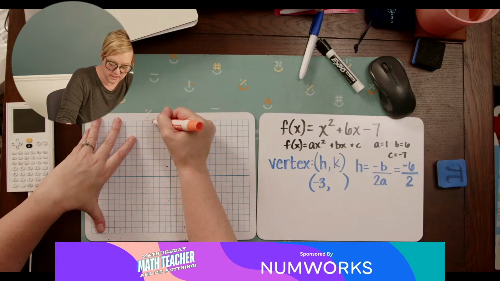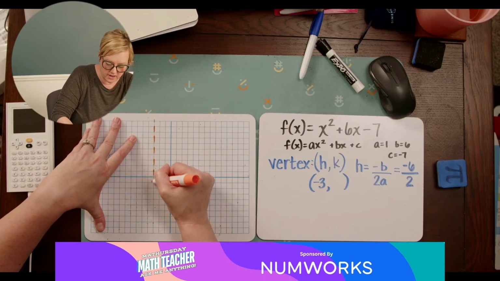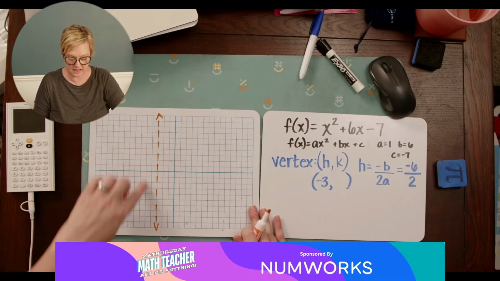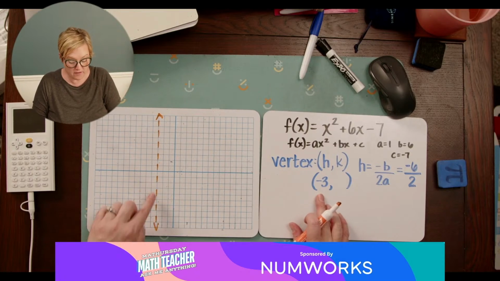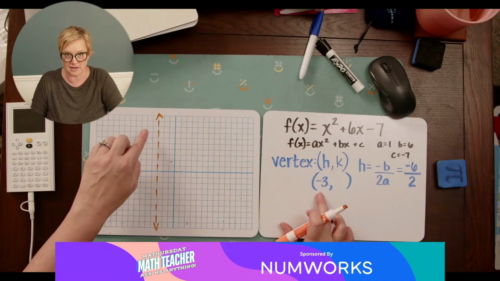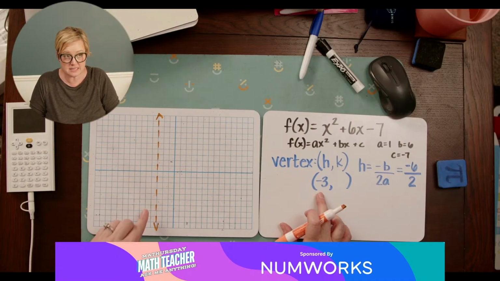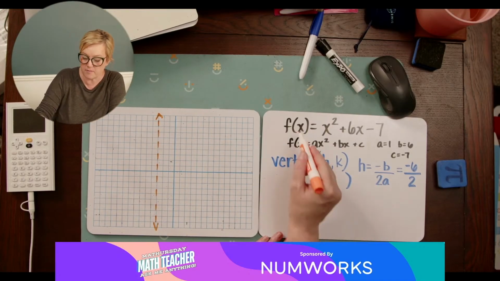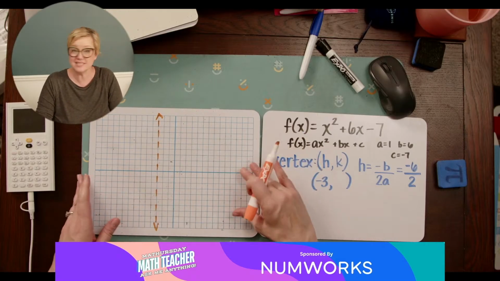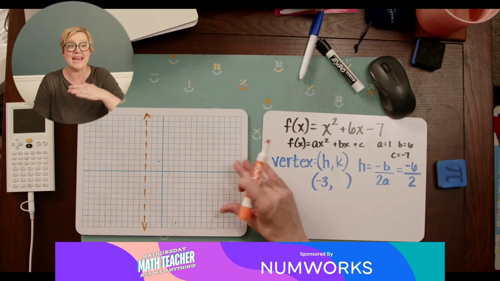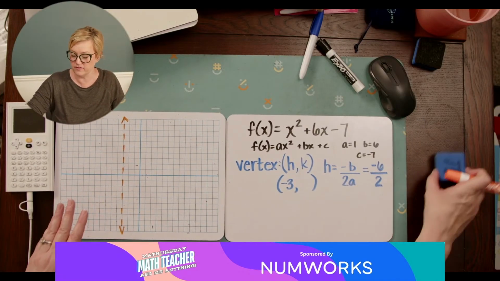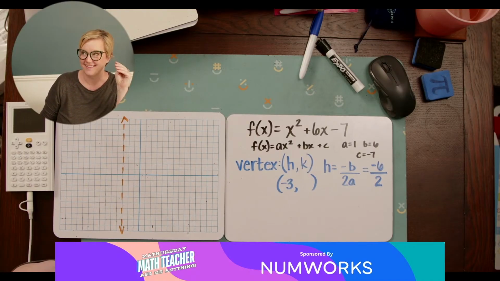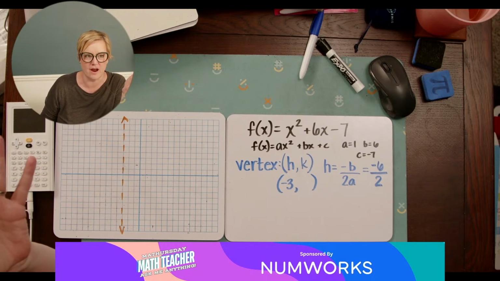So I'm going to go ahead, I like to just sketch this in, especially when I start plotting points for these quadratics. So I've got this line just at -3. Now I know my vertex is somewhere along here because I just said my x value is -3. So I need to figure out where it is. I'm going to take that -3 and put it back into my original function, just like if I were finding any other point on any other equation that I was graphing, right?